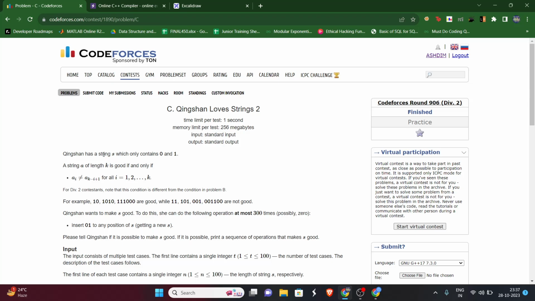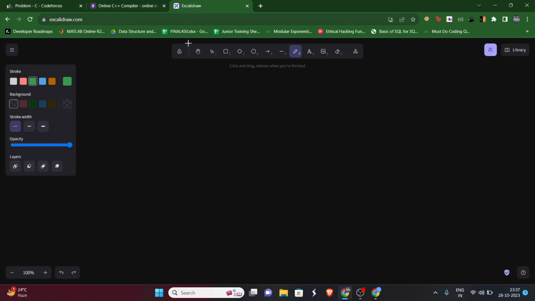So they have a string S which consists only of 0 and 1. Now, it's saying that a string of length k is good only if a of i is not equal to a of k minus i plus 1, where k is nothing but the length of the string, the a dot size.